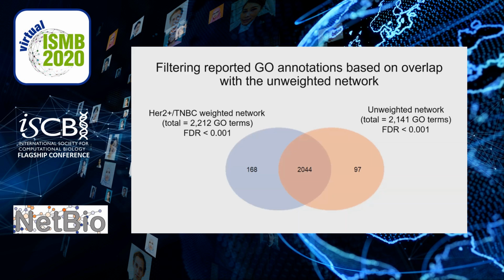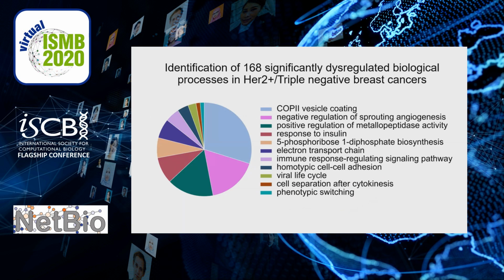And if we were to filter the results, we get 168 unique Go terms to the HER2 positive and triple negative breast cancer subtypes. Looking deeper into these significantly dysregulated biological processes, we see things like COP2 vesicle coating, negative regulation of sprouting angiogenesis, response to insulin, that are all biological processes known to be affected in breast cancer subtypes.